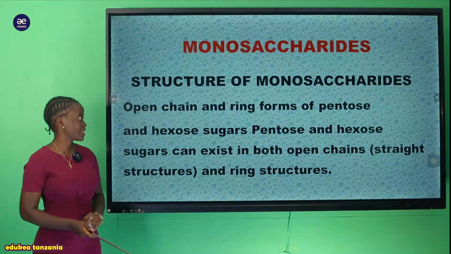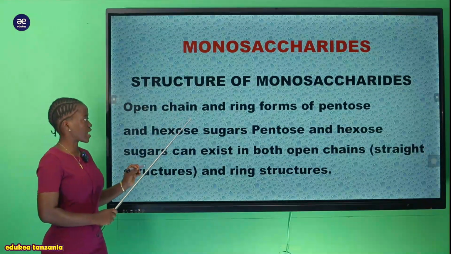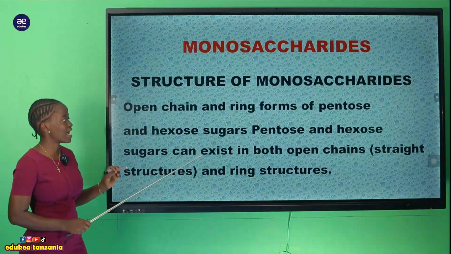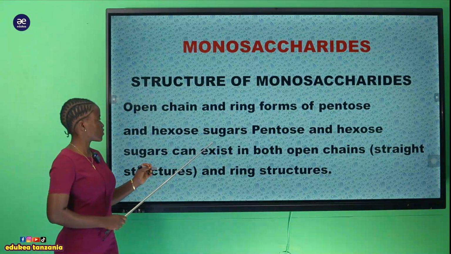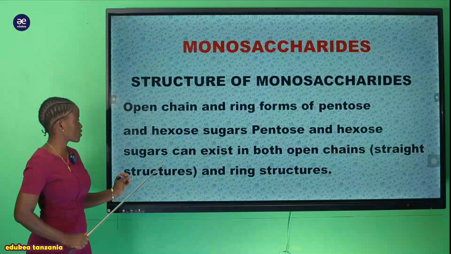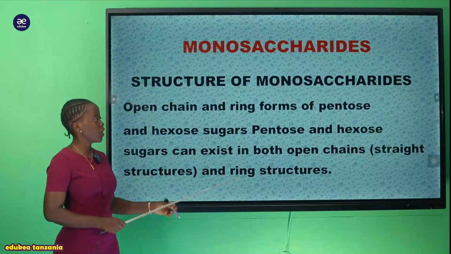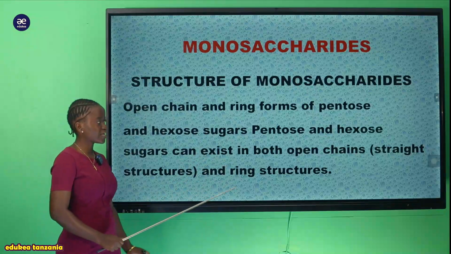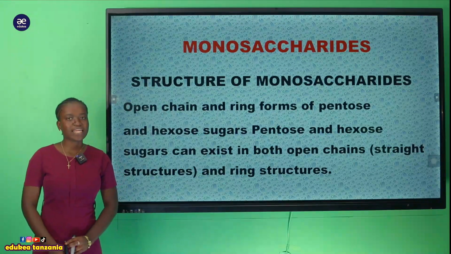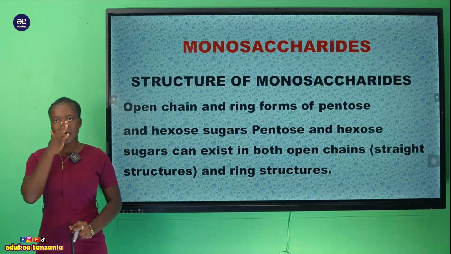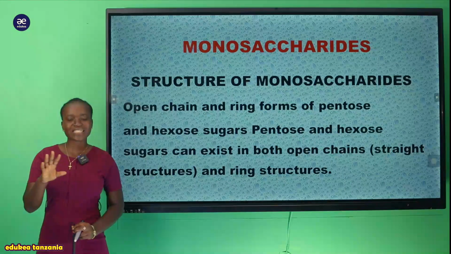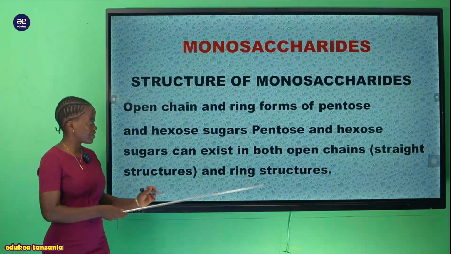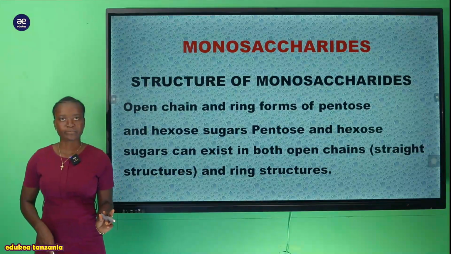So now let's see. We are saying that the open chain and the ring form of pentose and hexose sugar. Pentose and hexose sugar can exist in both open chain, that is straight structure, and ring structure. So tukija kuangalia muundo wa hizi monosaccharide, zinaweza zikaexist into two forms. And the first one here you can see is the open chain.